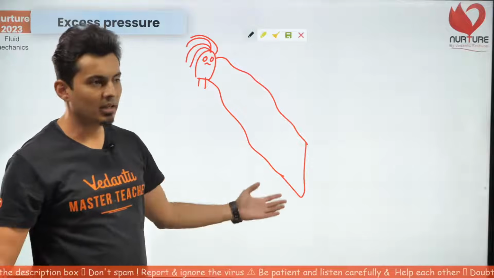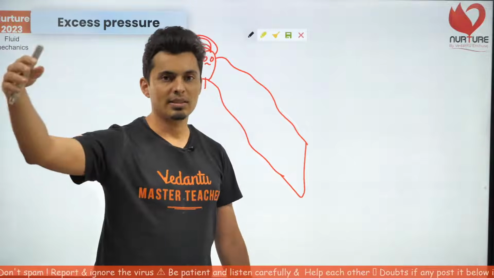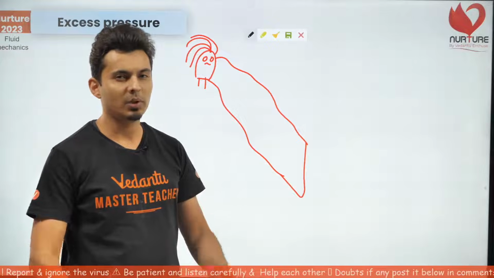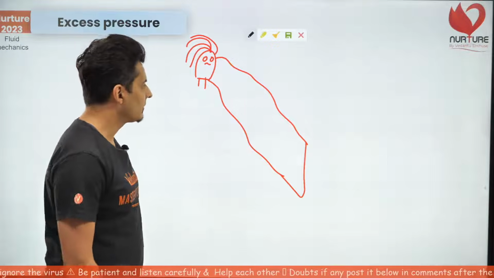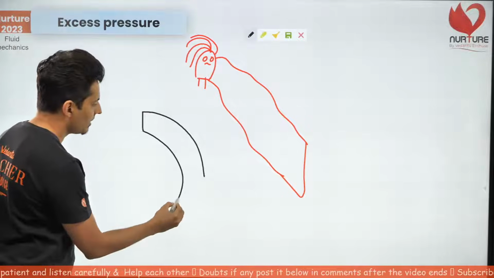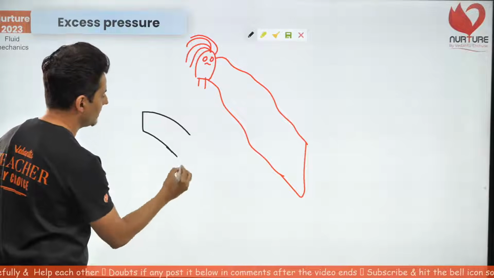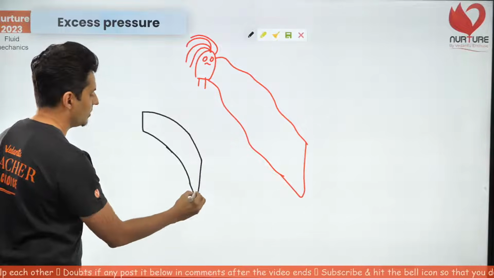Now, Champa is acting like a romantic heroine in movies. Her dupatta is flying in air. And I have a simple question for you. Let's say her dupatta becomes like this. Just visualize this a little bit. Dupatta, I hope you know, it's like a scarf.